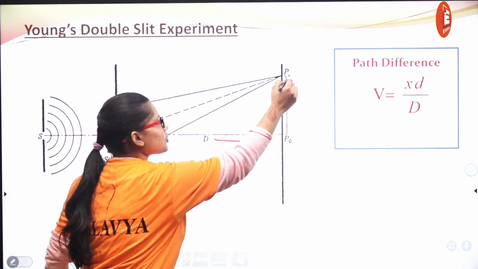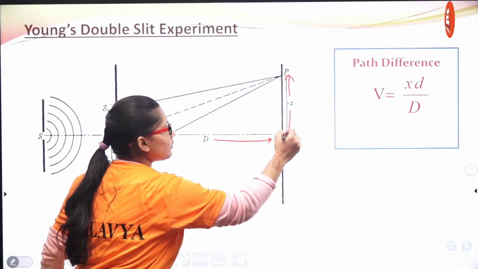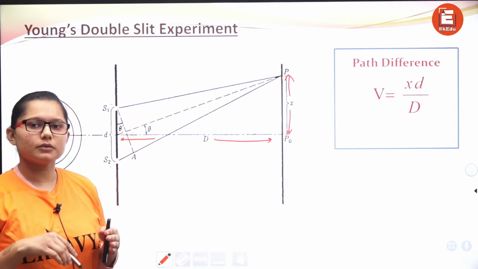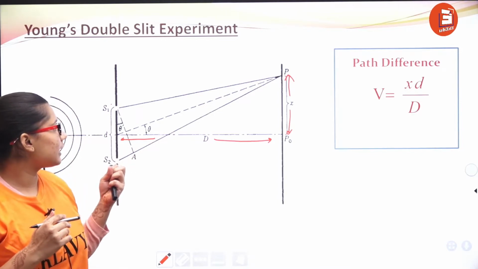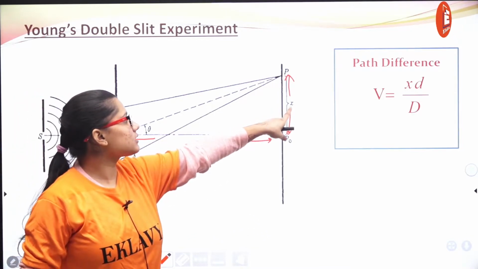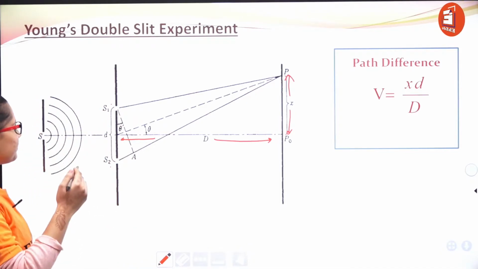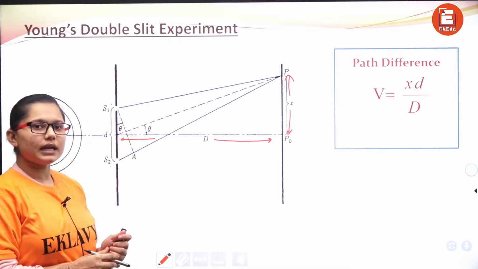This is the position of our fringe. Here we denote dark fringes or bright fringes. This position is denoted by X. And how do we calculate the path difference? See now, what will happen?